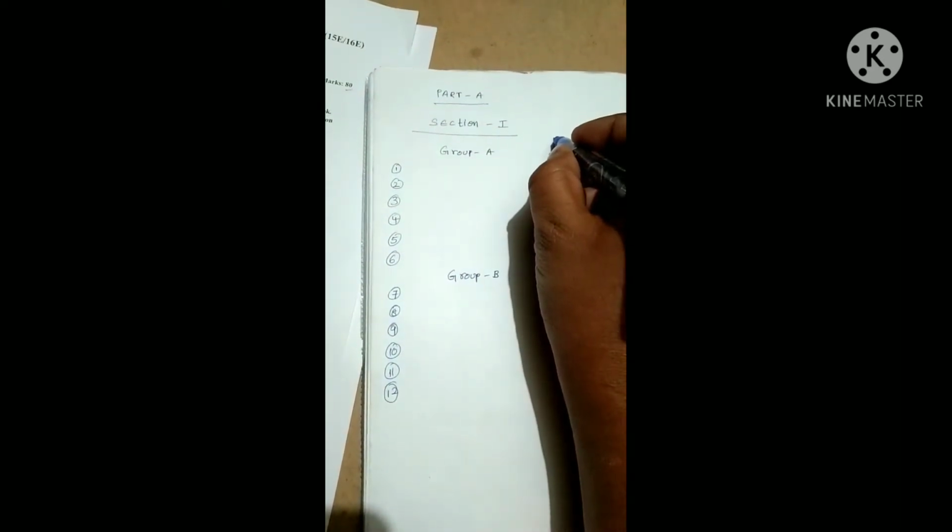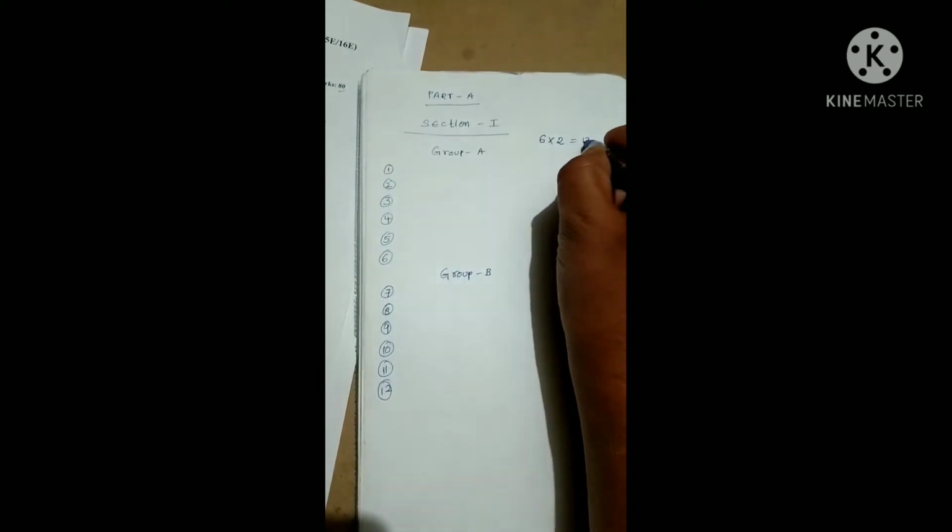Totally we need to answer any 6 questions. Each question carries 2 marks, totally 12 marks.